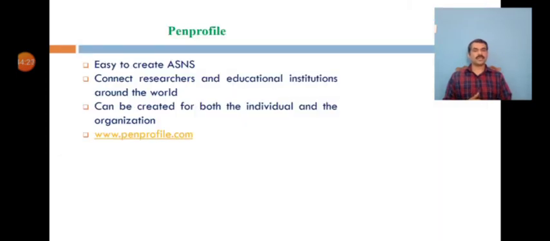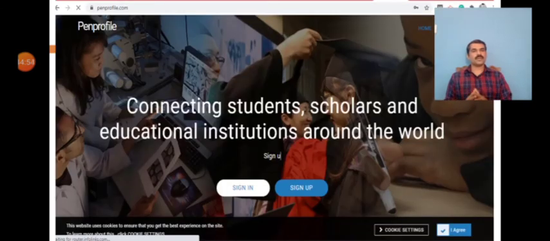And the next one is Pen Profile. I think some of you might have heard about this. It is an easy to create academic and social networking site which connects students, scholars and educational institutions around the world. The registration at Pen Profile can be created for both individuals as well as organizations. And if you search penprofile.com, you will get all the details pertaining to this. This is the home page of Pen Profile. You need to sign up. You need to create your own account.